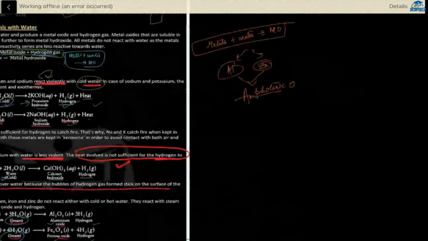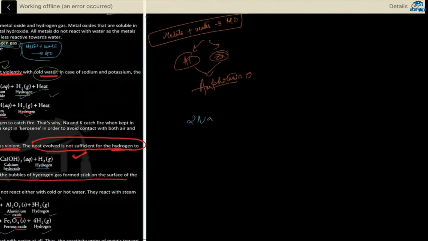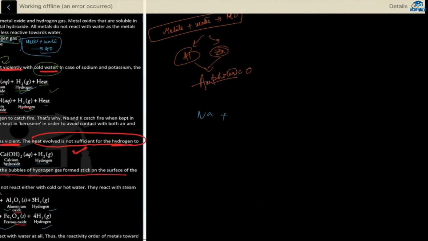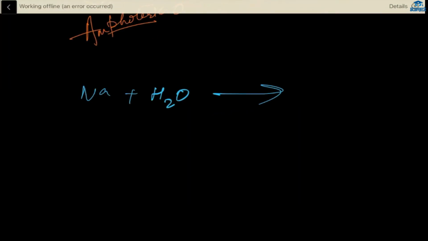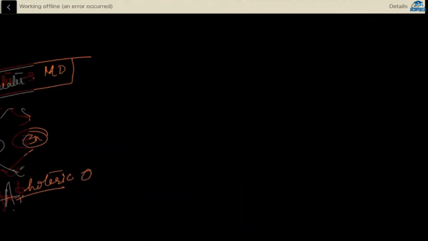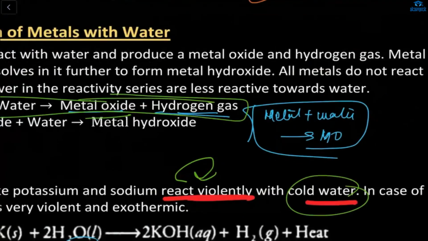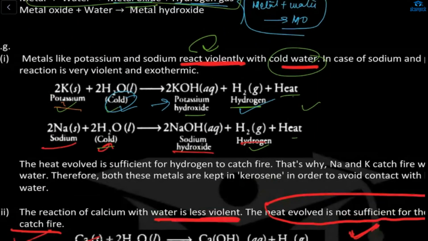Now, you guys tell me this reaction. If I'm mixing sodium with water, what will I get? This is the question. Now, you guys tell me. Solve and tell. This is the reaction of what? This is the reaction of metals with water. Okay. So this will form sodium hydroxide plus hydrogen, and some amount of heat.